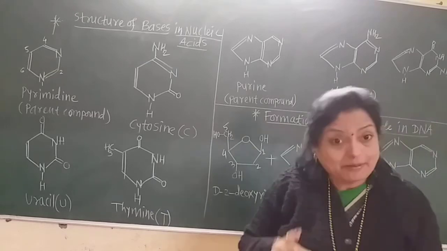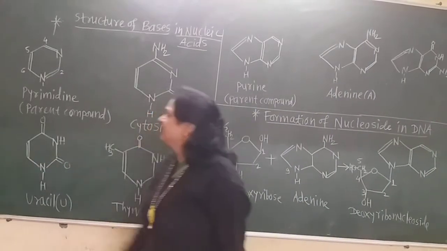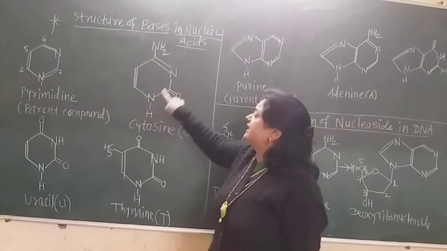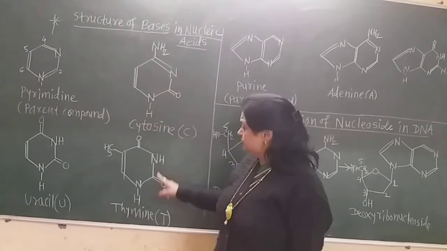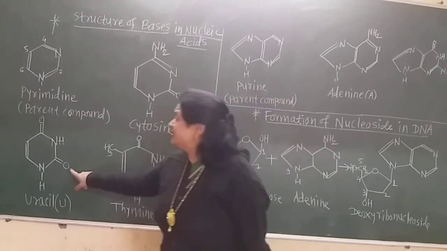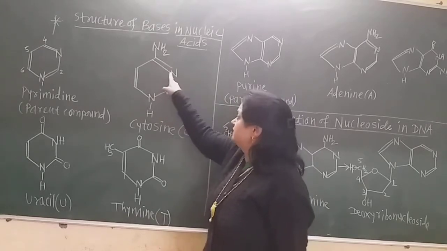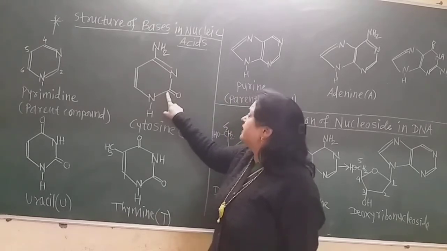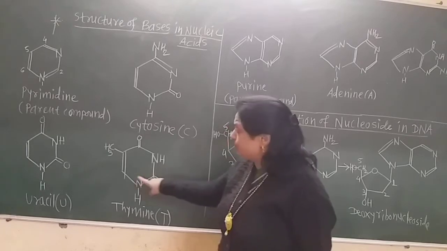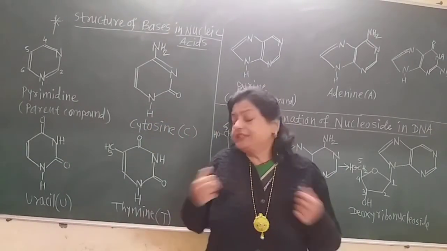So pyrimidine is the parent compound of these 3 nitrogenous bases. There are 2 nitrogen atoms in the ring. See here, all 3 nitrogenous bases have, at number 3, a carbon with a ketonic group in all 3. How do you remember the structure of these pyrimidines?